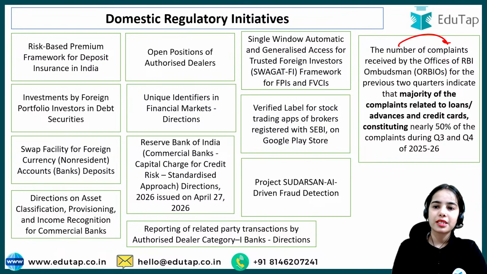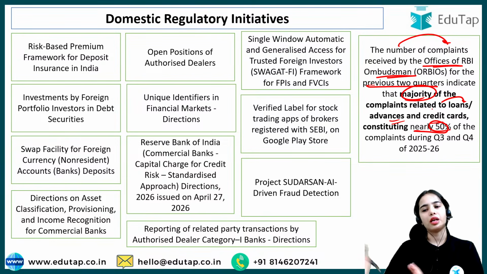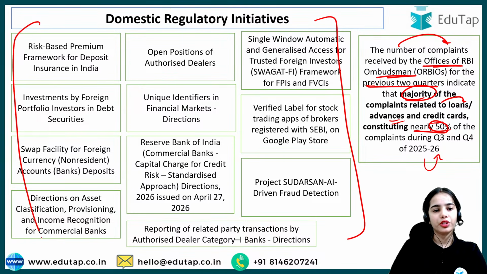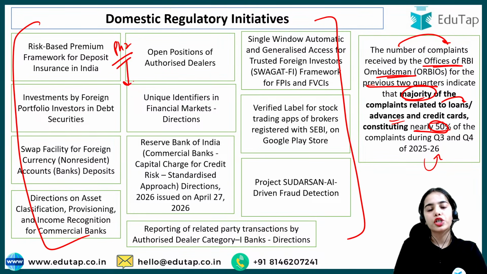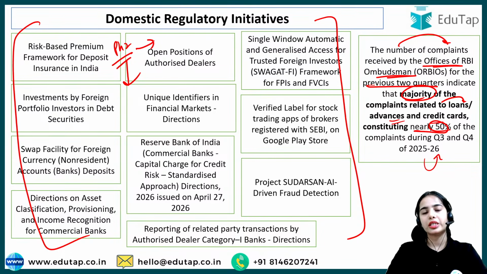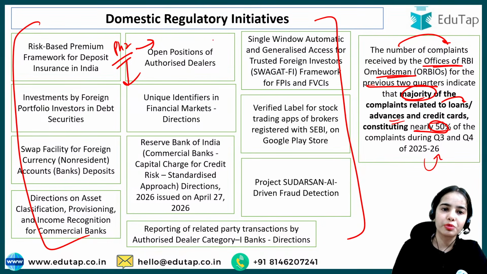Now, the number of complaints received by the Offices of the Reserve Bank of India Ombudsman for the previous 2 quarters indicates the majority of complaints are related to loans or advances and credit cards, constituting nearly 50% of the complaints during the last 2 quarters of 2025-26. Now, if you are giving phase 2, then you must know about these initiatives. We have discussed these in Finance 360-degree sessions, and in your documents also that you are reading for phase 2 from any of the courses. Okay, so these are the domestic regulatory initiatives taken in the past 6 months.